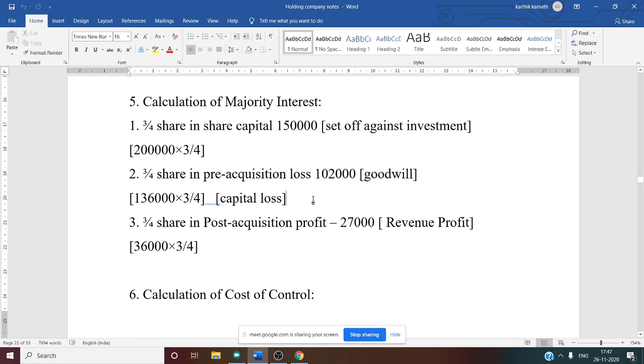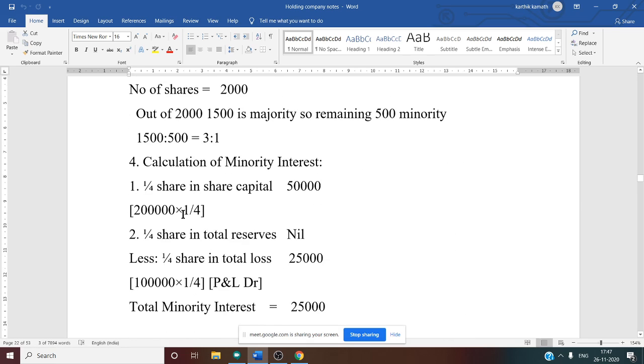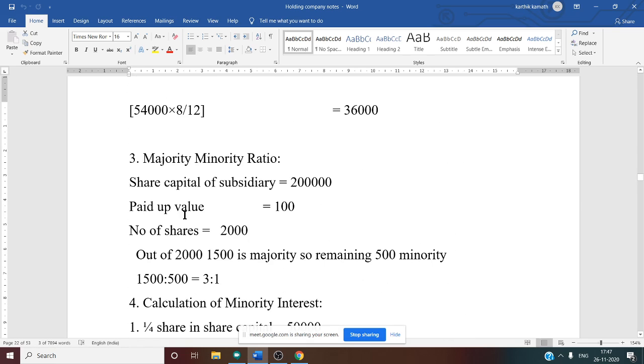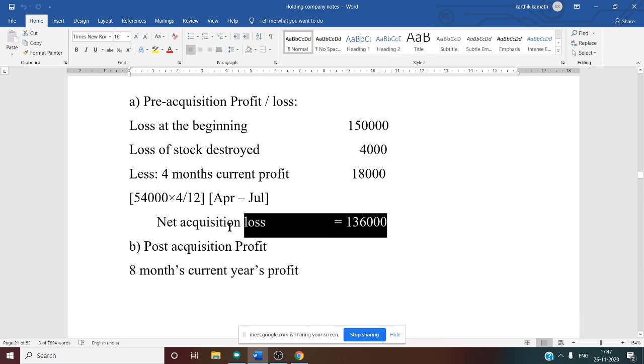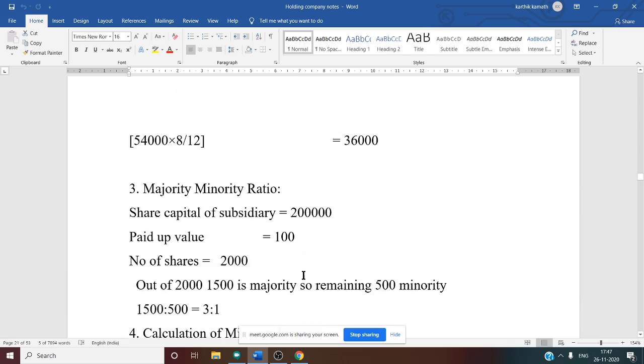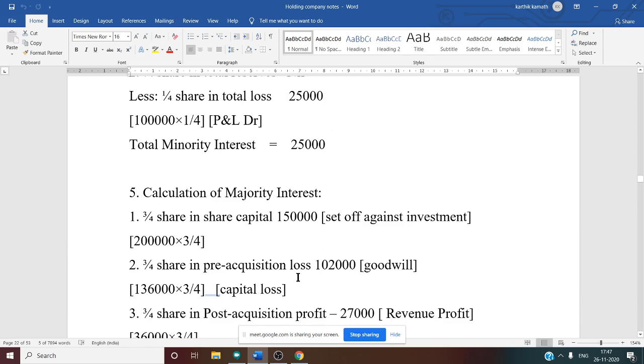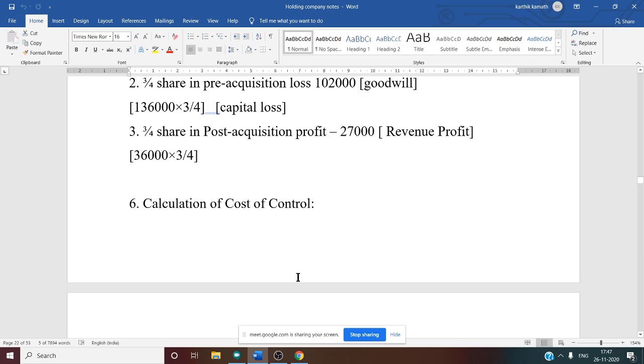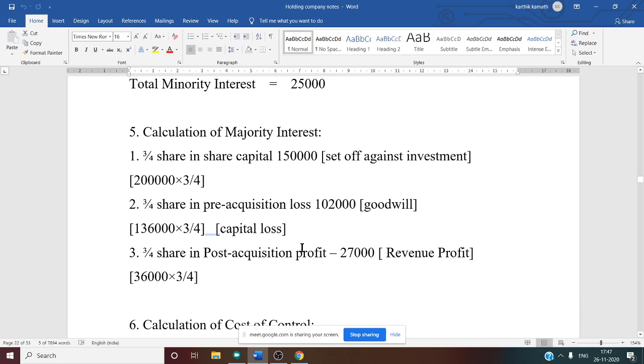So what do we have to do here? 1 lakh 36,000 pre-acquisition loss. Where have we calculated this? In working note number 2, the net pre-acquisition loss we calculated is 1 lakh 36,000. So 1 lakh 36,000 into 3 by 4 gives 1 lakh 2,000. This is a capital loss. We have to treat this as goodwill. So write goodwill in front of that.